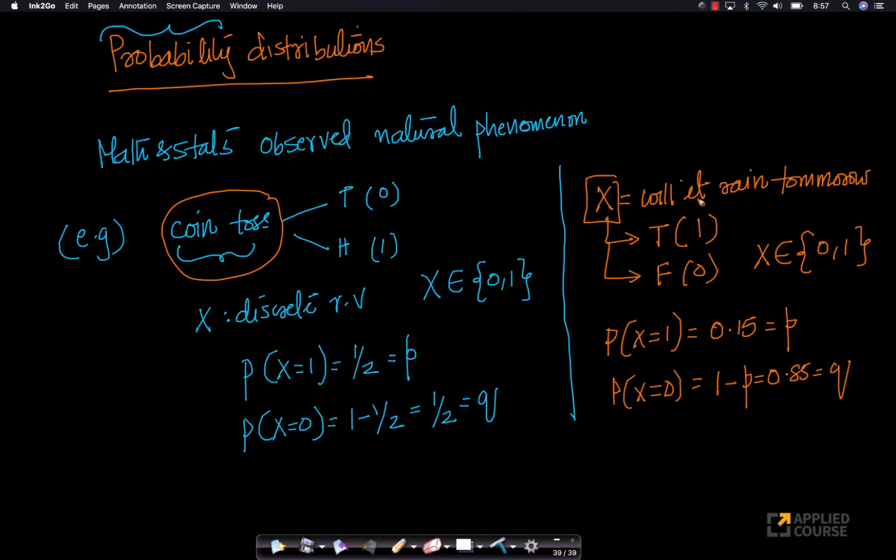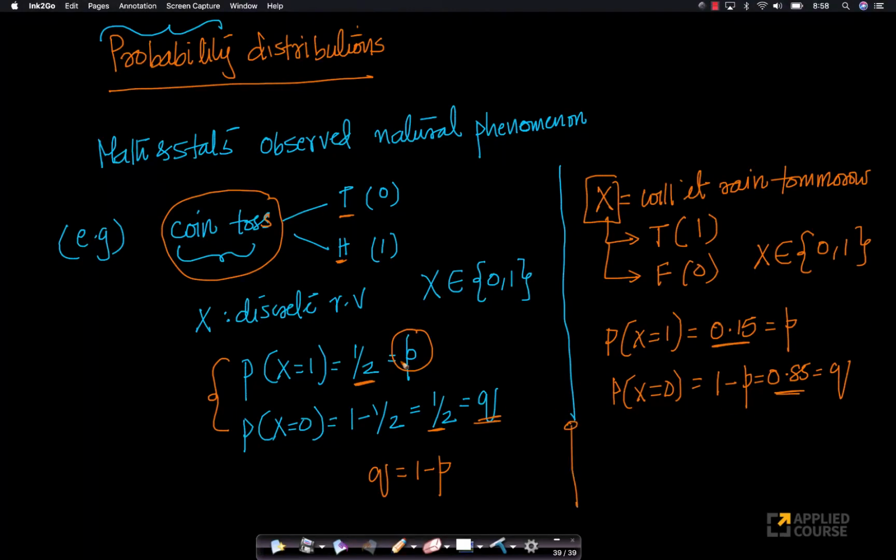If you think about it, in both these cases, both very real-world phenomena, the experiment I am conducting has two outcomes, and the probability of one outcome is p, and the probability of the other outcome we call q, and q is nothing but 1 minus p. But there is one distinction here. In the case of the coin toss, p and q are both equal to half. In the case of will it rain tomorrow, p equals 0.15 and q equals 0.85.